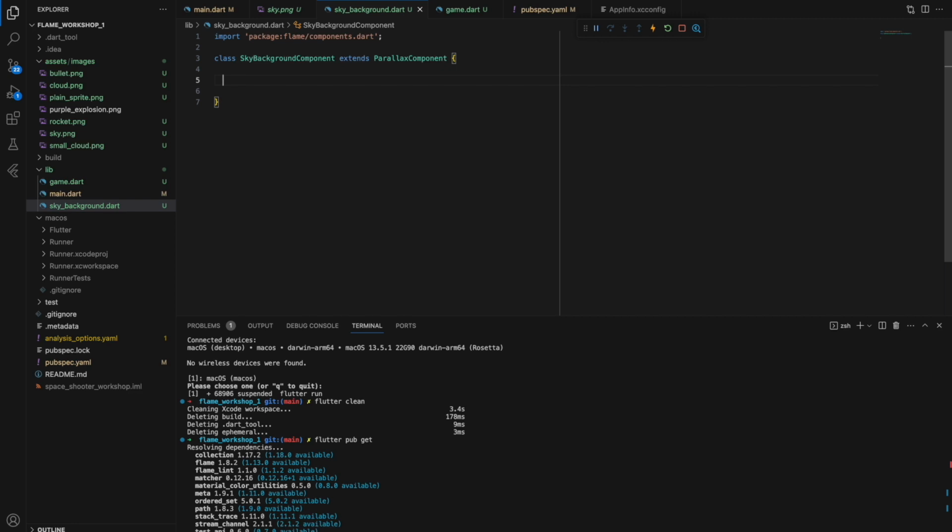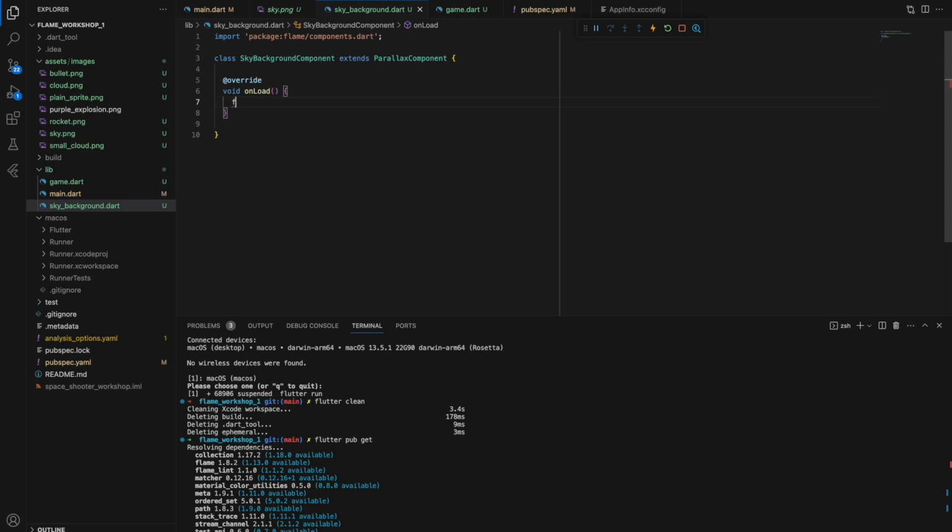As I showed you before, there are different functions describing the life cycle of a component. There are different ways to initialize something in your component, but I prefer to initialize things inside the onLoad function. So for this we would need to override onLoad. You don't need to call super in this case, and this is the place where all initialization will happen in our game.